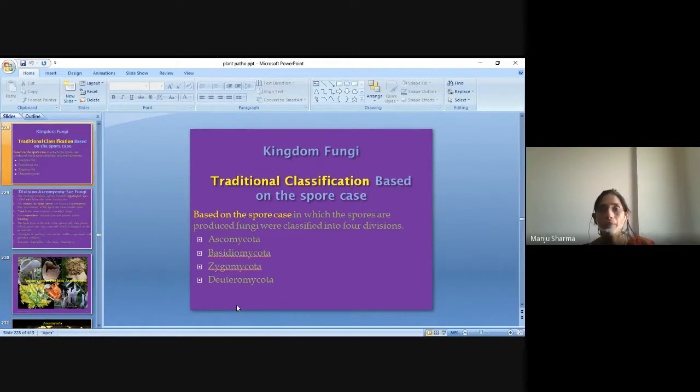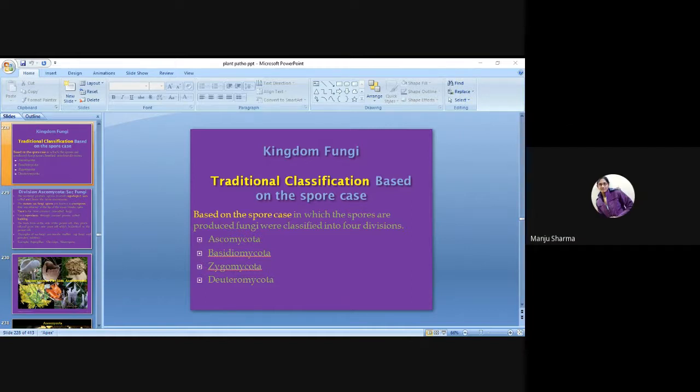Kingdom fungi, traditional classification based on the spore case. So, on the basis of the spores, the fungi are divided into four divisions, like Ascomycota, Basidiomycota, Zygomycota, and Deuteromycota.